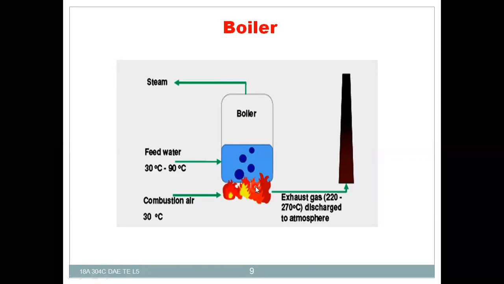Some part of the heat from the combustion chamber will be exhausted to the atmosphere through the chimney. So here is the chimney, here is the water drum, and here is the furnace, where the fuel is ignited, and the heat is transferred to the water, which evaporates at higher temperatures. The steam formed at the top will be used to produce mechanical work in either steam turbines or reciprocating steam engines. So that is the function of the steam boiler, you can see.